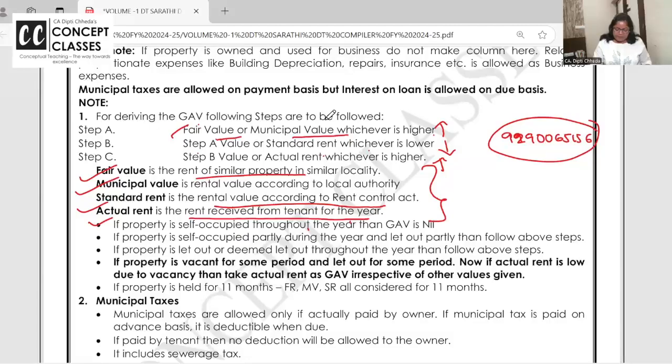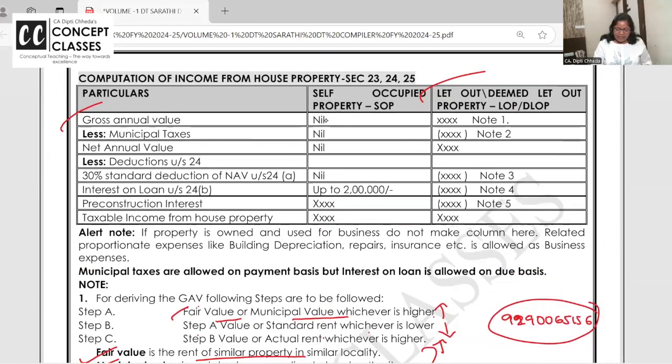Self-occupied, I am not talking about. Easy? GAV: fair rent or municipal value, whichever is higher, that or standard rent, whichever is lower, that or actual rent, whichever is higher. Let's go together. Okay, so you get the GAV.